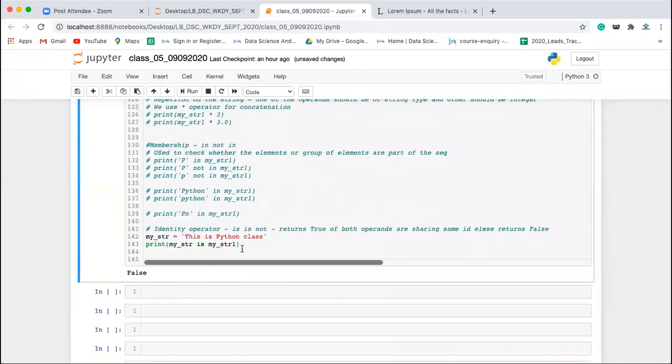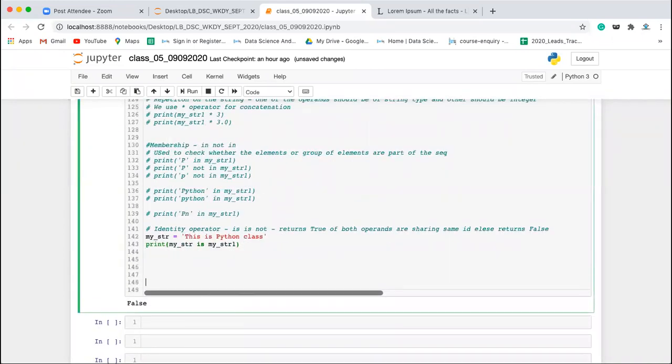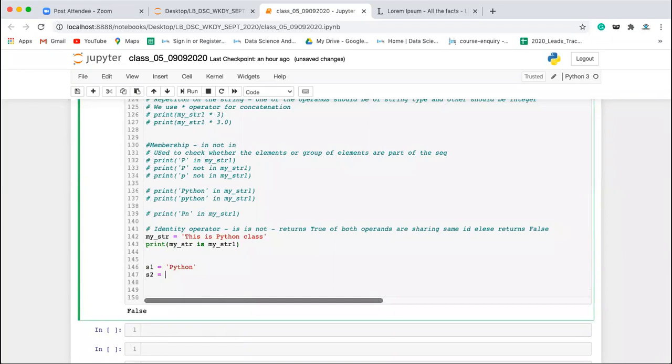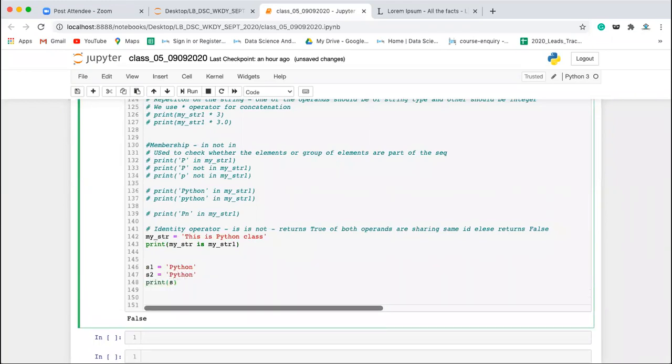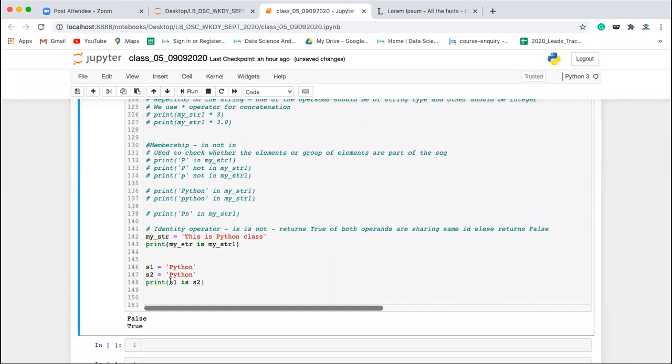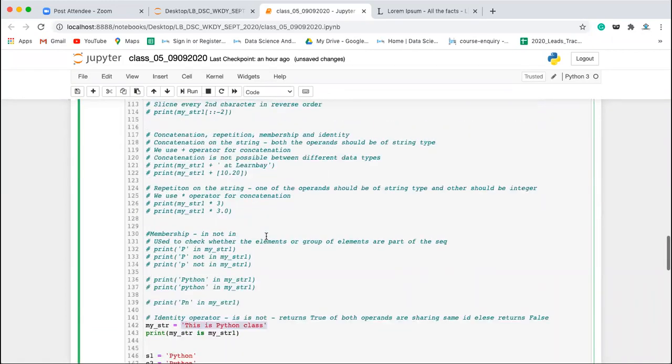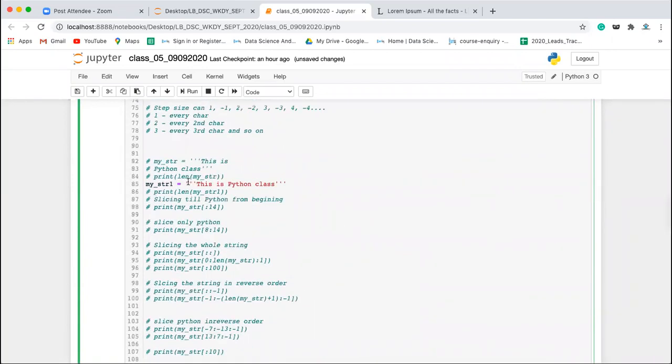Can anyone tell me why it is giving me false? And let's say you have s1 is equal to Python and s2 is equal to Python. Will it be true or false if I write print s1 is s2? This will be true, I think. True. Okay, Python and Python. But this is false. This is Python class, and this is also the same Python class.